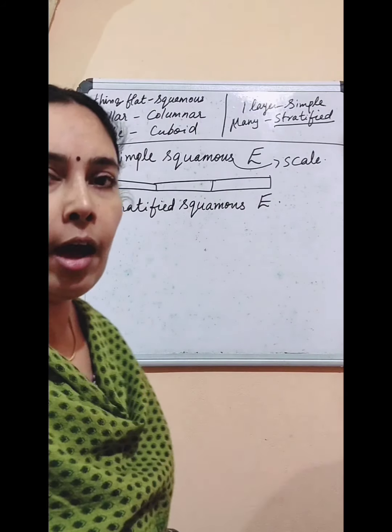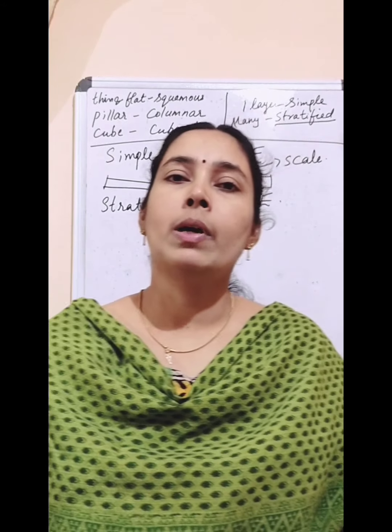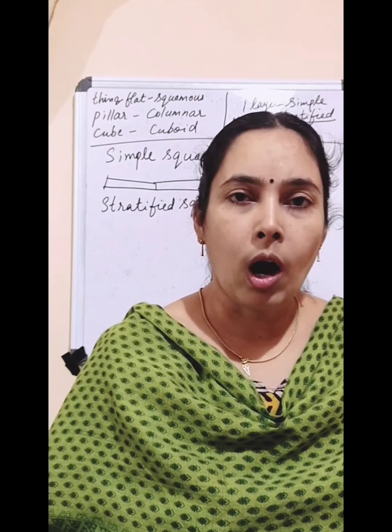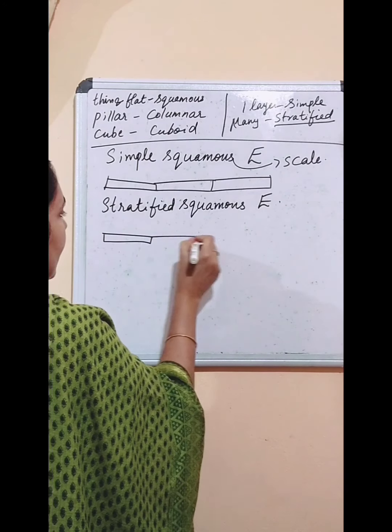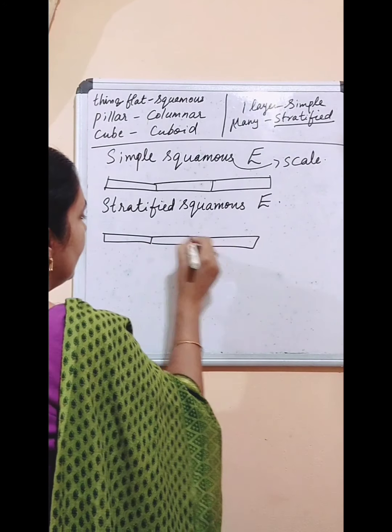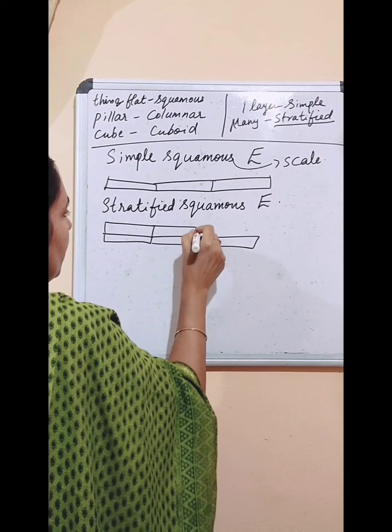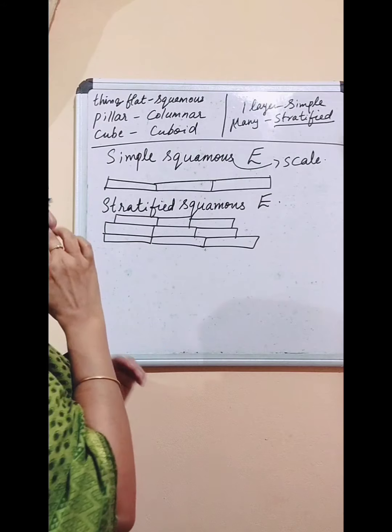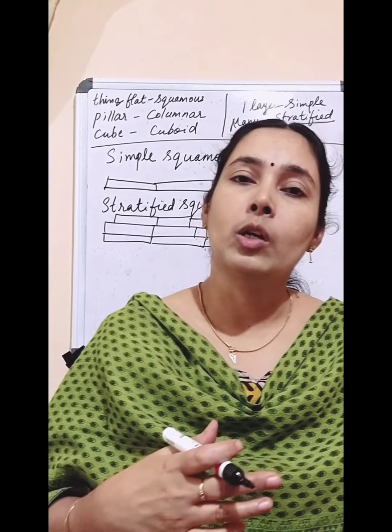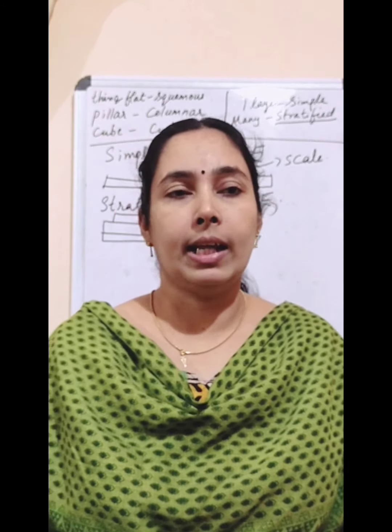So skin have which type of epithelium? Stratified squamous epithelium. So it is made up of many layers, not a single layer. We can see many layers are present in the skin. Okay, and what is the function? To give protection from the wear and tear.